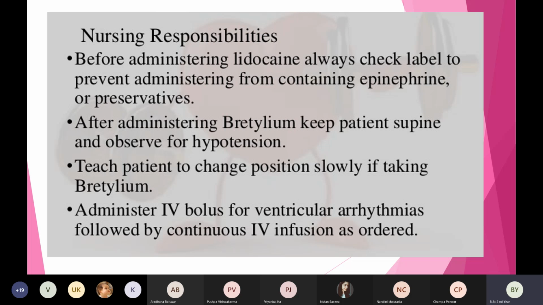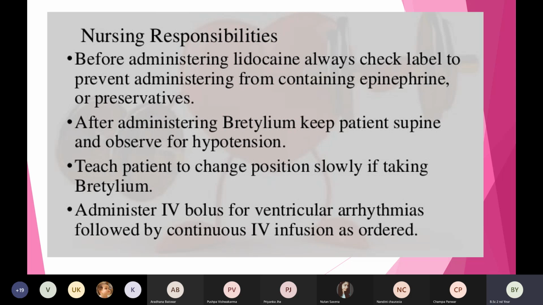Then administer IV bolus for ventricular arrhythmias, followed by continuous IV infusion as ordered. In case of ventricular arrhythmia, which is an emergency situation, we always give IV bolus. We do not dilute in normal saline or IV fluids, and we do not give it by IV infusion at first.